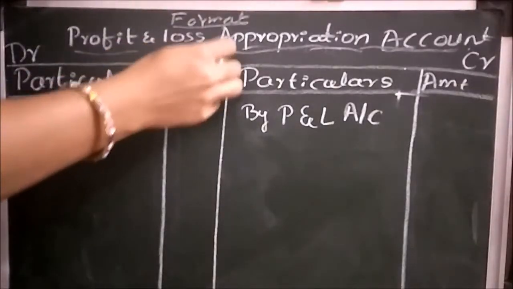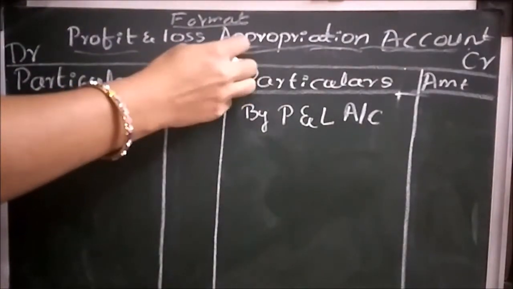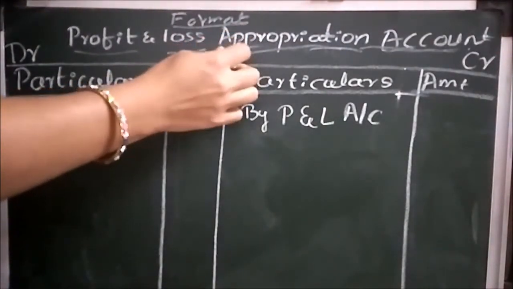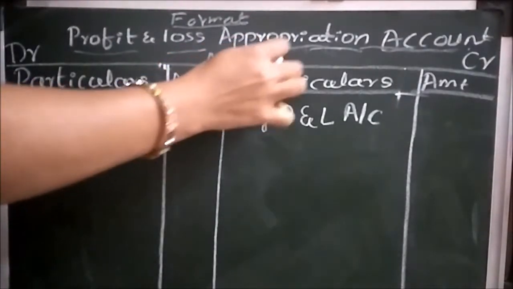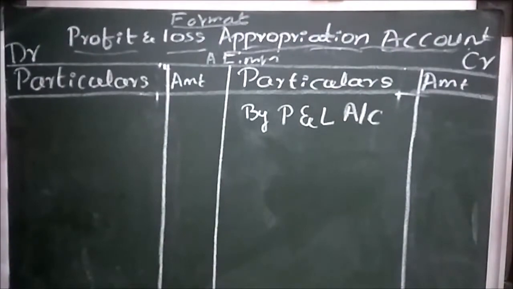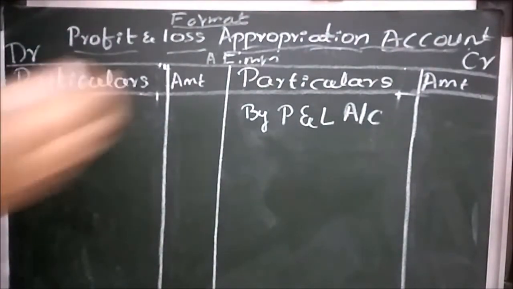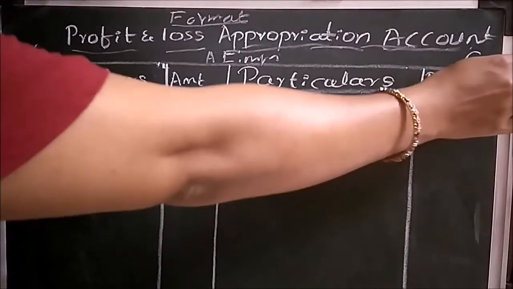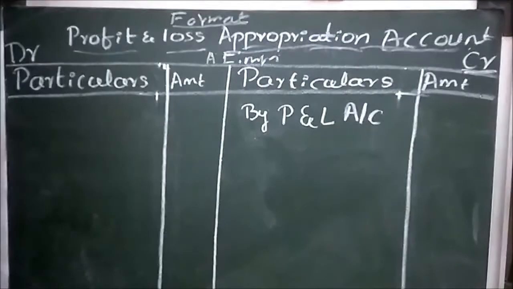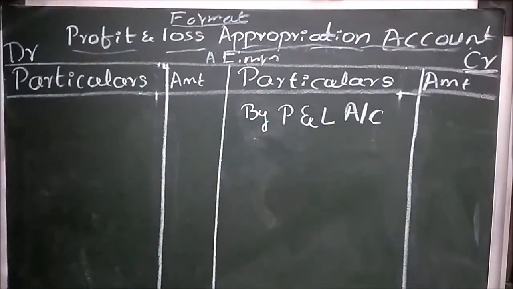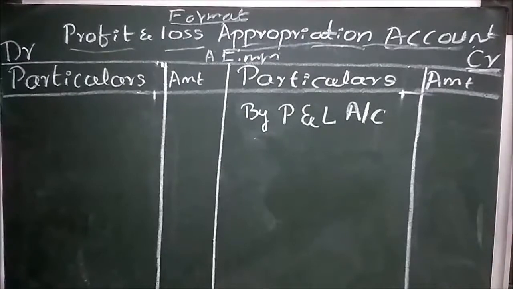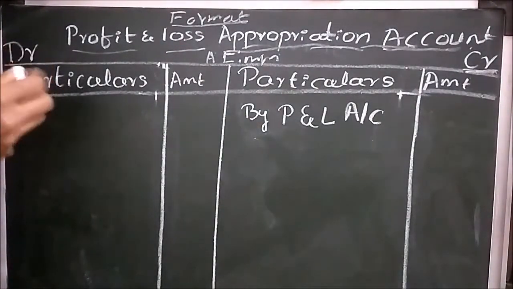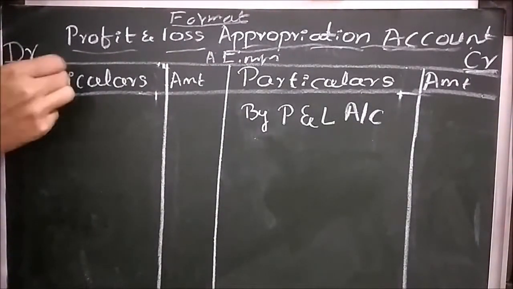This account is made on behalf of the partnership, on behalf of the firm. The entries which are profitable for the firm will come on the credit side. And the entries which are a loss for the firm come under the debit side.